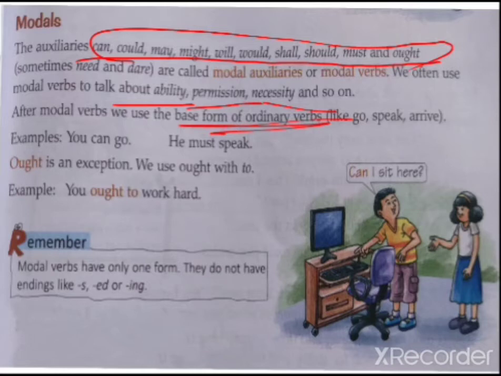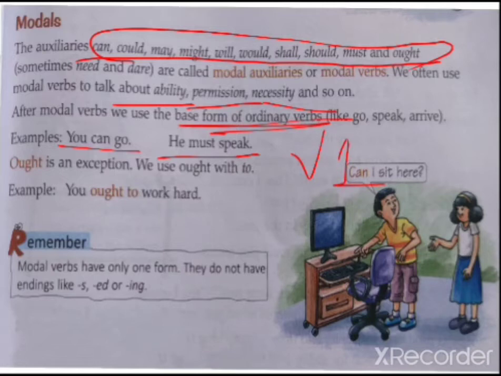See the examples: you can go, he must speak. Go has three forms, no? Go, went, gone. Speak, spoke, spoken. So here we are using only the first forms, V1. Keep this clear. We are going to use V1.